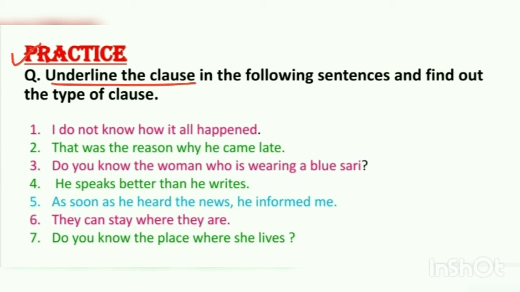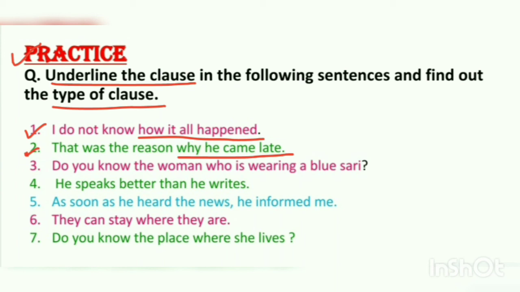As we have learned all types of clauses, it's time for practice. Question is, underline the clause in the following sentences and find out the type of clause. So let's see the examples. I do not know how it all happened. I do not know is clearly giving the indication of what I don't know. Therefore, it is noun clause. Number 2, that was the reason why he came late. The reason is working as a noun here. Why he came late is describing the reason, so it is an adjective clause.